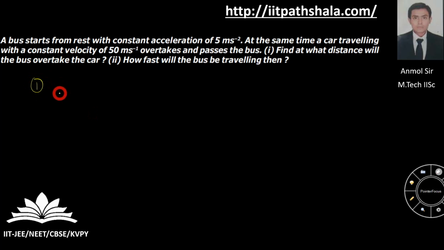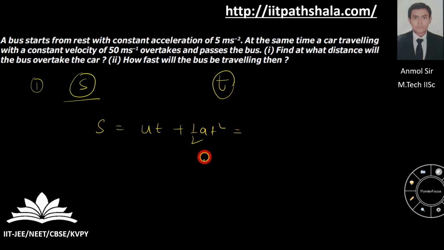Suppose the bus overtakes the car after covering distance s. When the two are meeting, the time t will be the same. So s is equal to ut plus half at square. u is nothing but 0, so 0 plus half, a is given to you as 5, then t square.